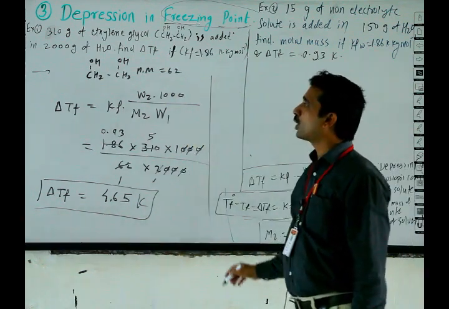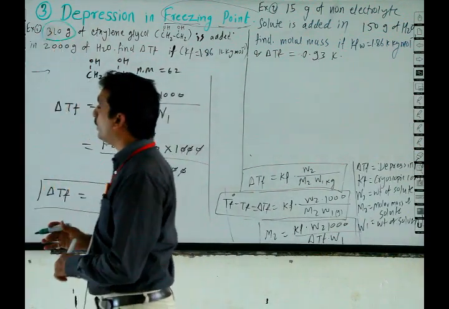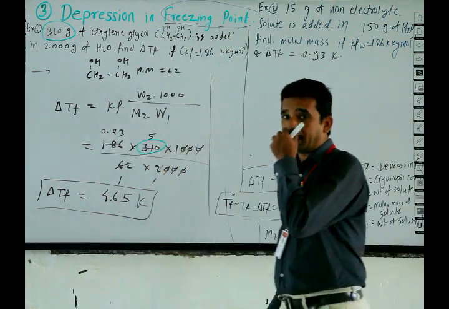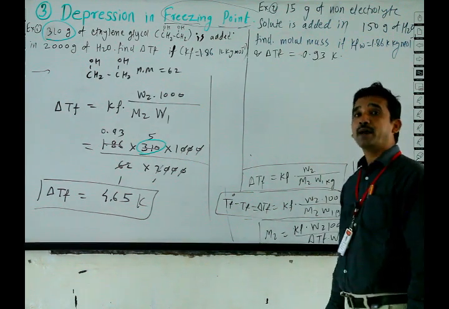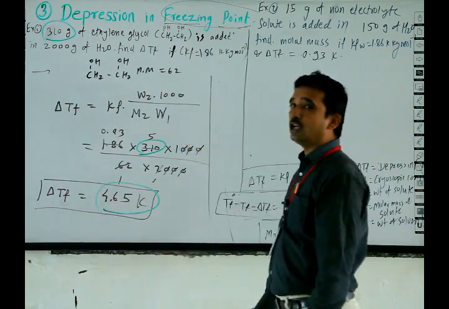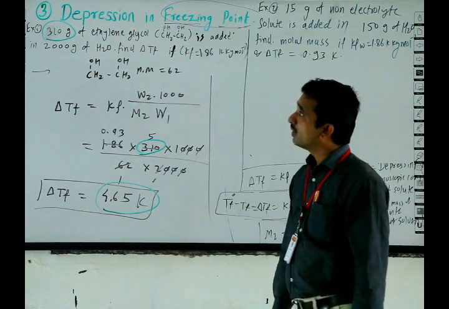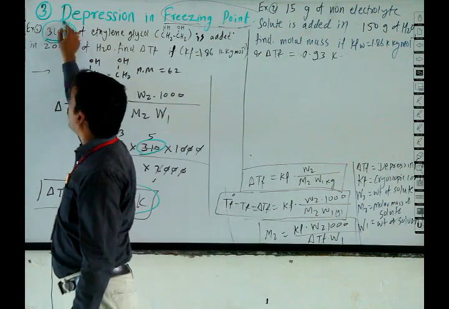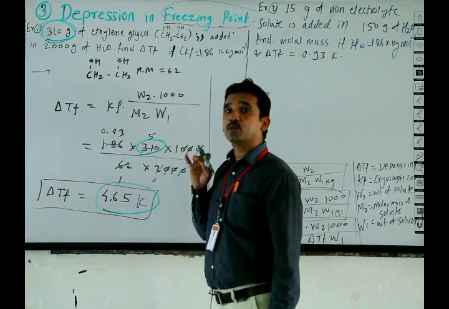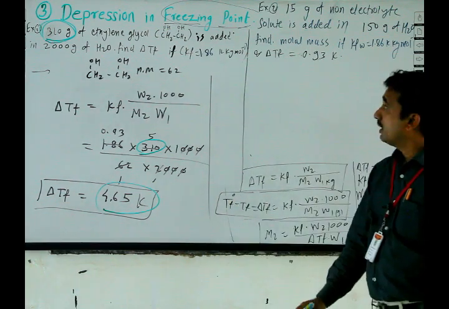If the 310 value is doubled, then as the number of particles is doubled, the value of delta Tf is also doubled, meaning the value will be nearly 9.3. It means that the colligative property depends only on the number of solute particles, not on their nature.